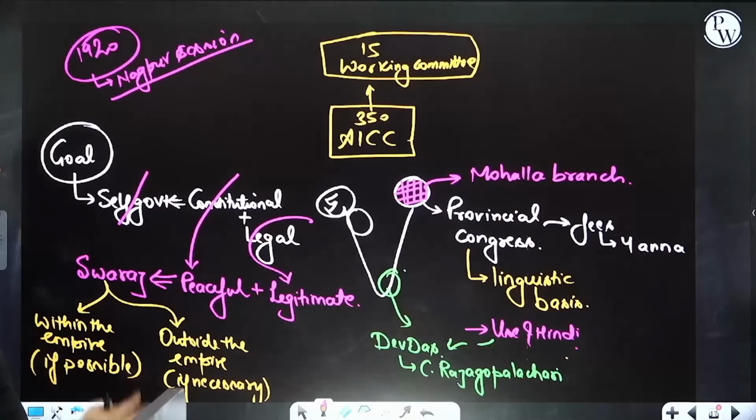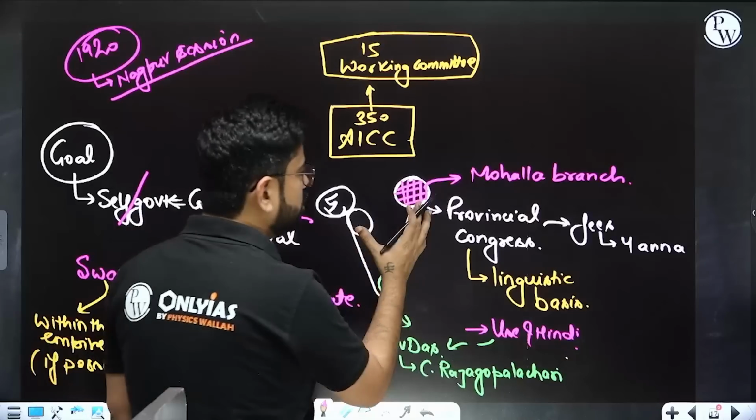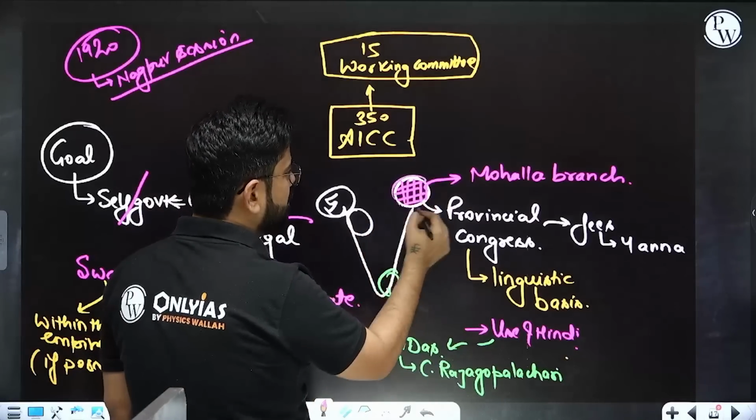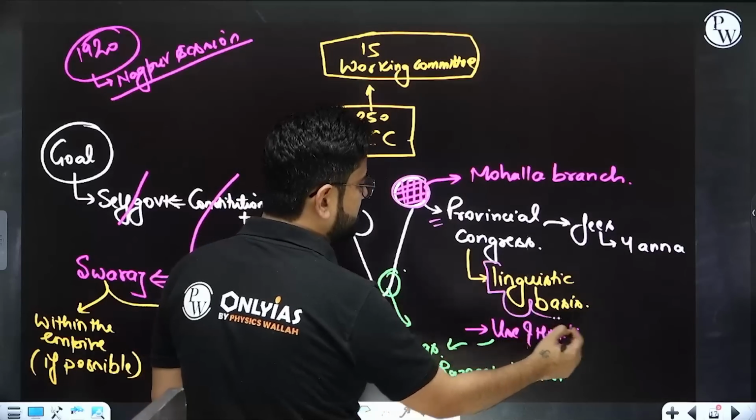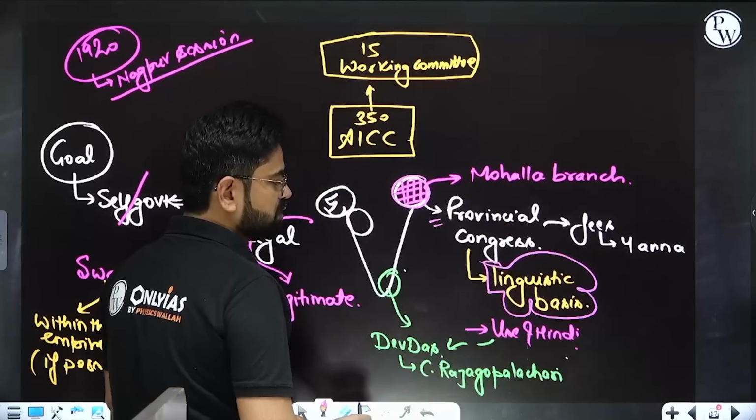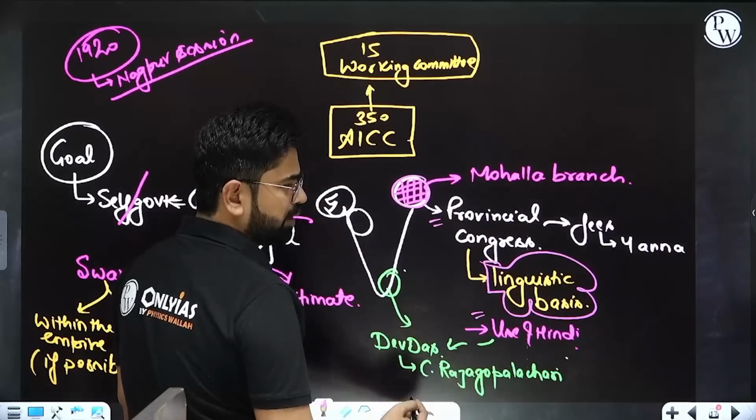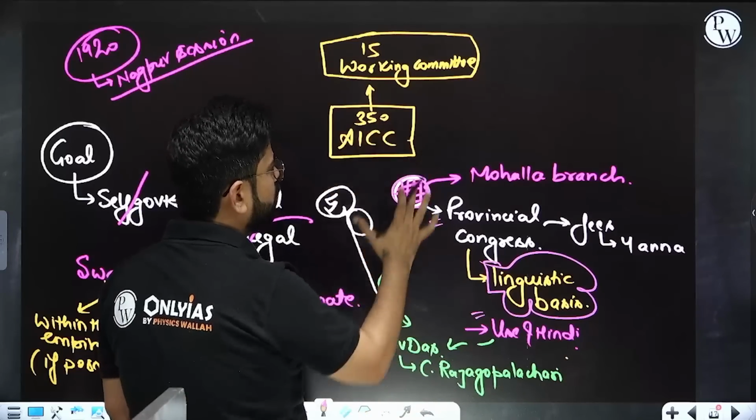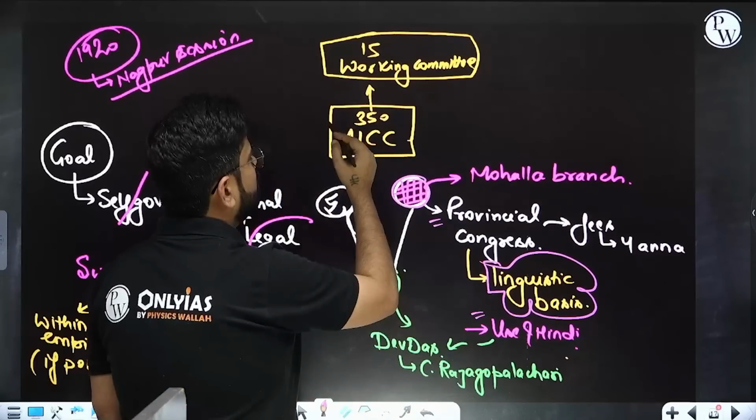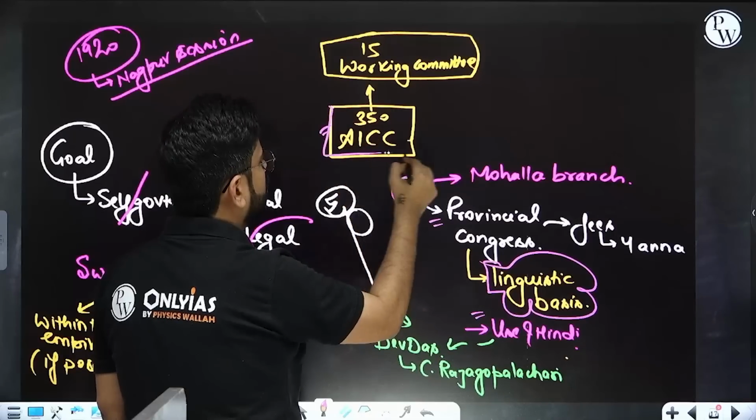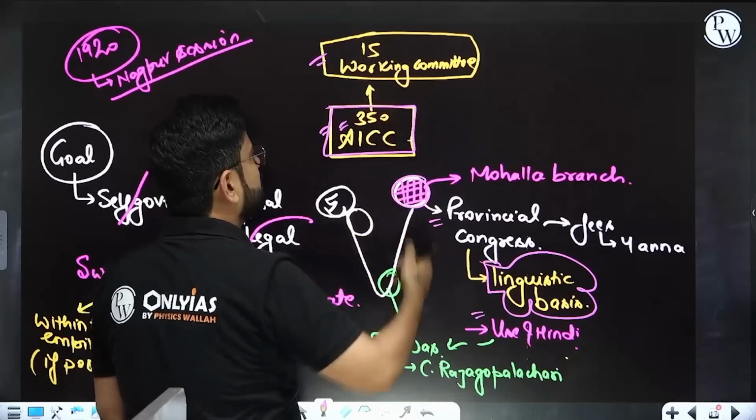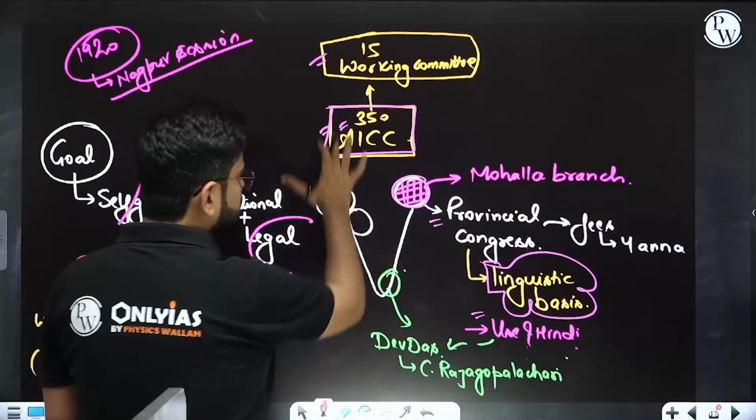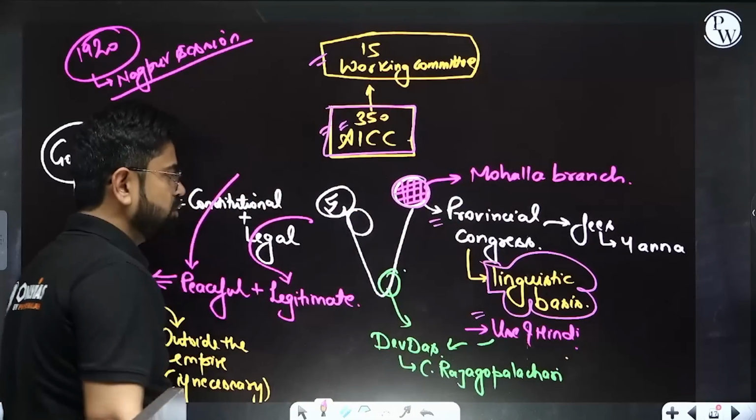Now, a lot of things in the constitution of Congress changed. Important part: grassroots level organization will be created, Mohalla branches will be created, provincial Congress committees will be established on a linguistic basis. These can be your prelims questions. Use of Hindi was proposed, that yes, let's use Hindi for our common communication. Overall, there will be a central body called the All India Congress Committee, 350 members. Above that, there will be a 15-member working committee. So there is a structural overhaul. This is how Congress is going to operate.